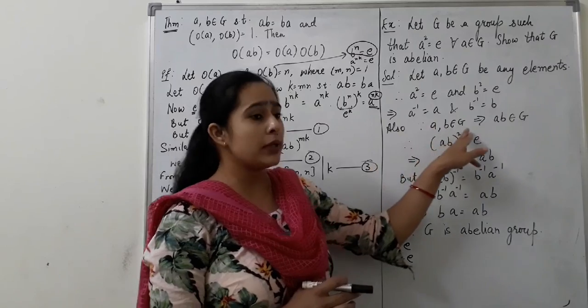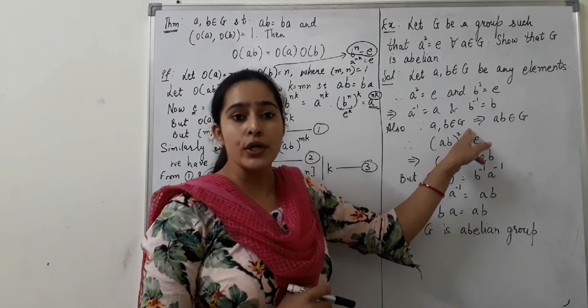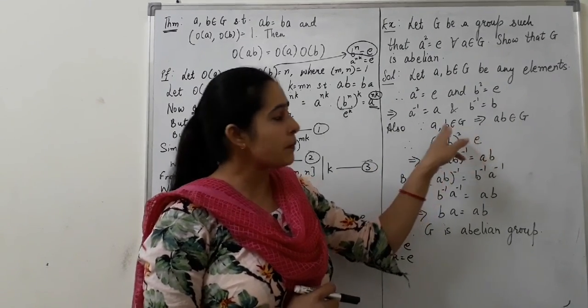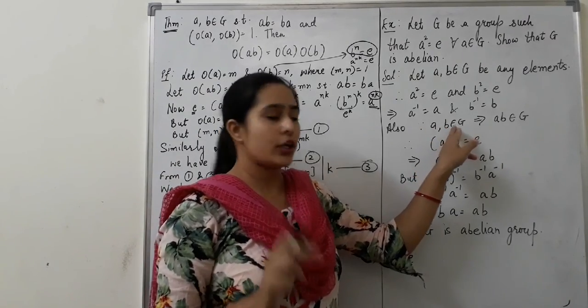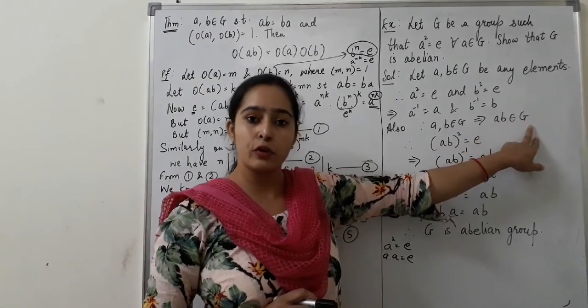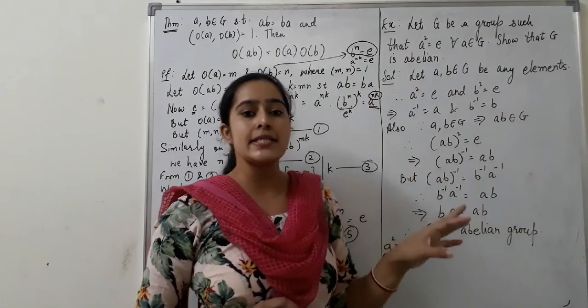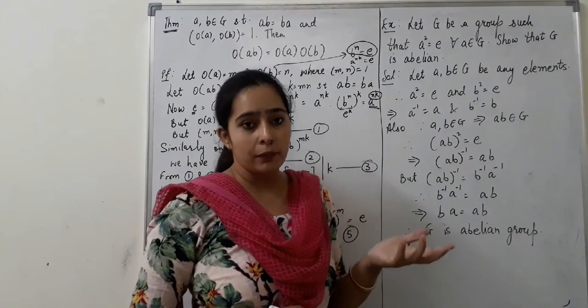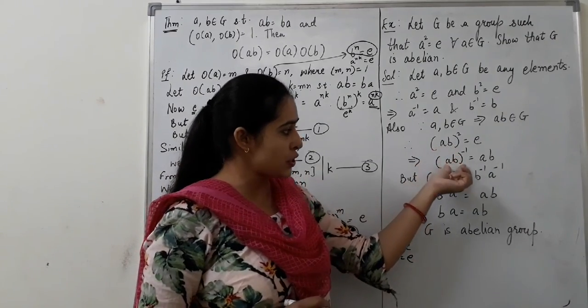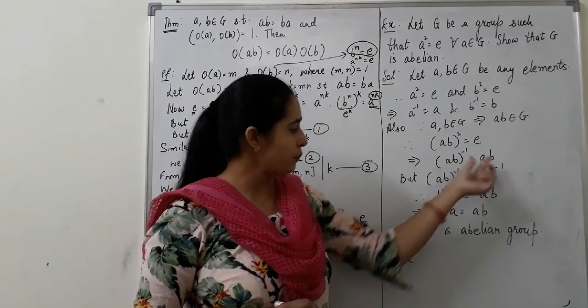Also, since A and B are elements of the group, and according to the closure property, multiplication of these two elements must be an element of the group. Therefore, AB is also an element of the group. And as we have already said that every element is its own inverse, that means inverse of AB should be equal to AB, right?